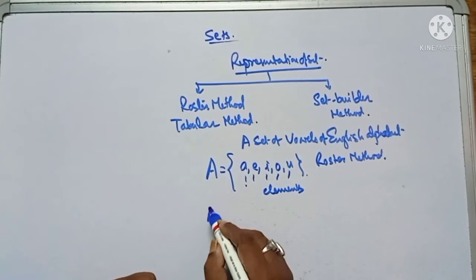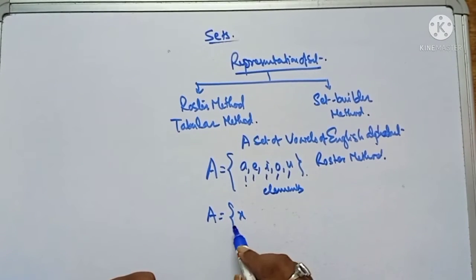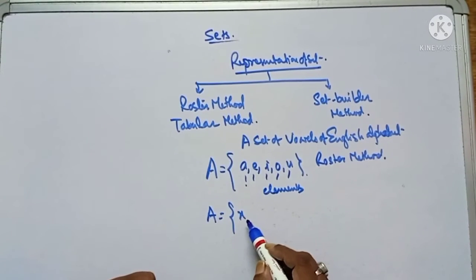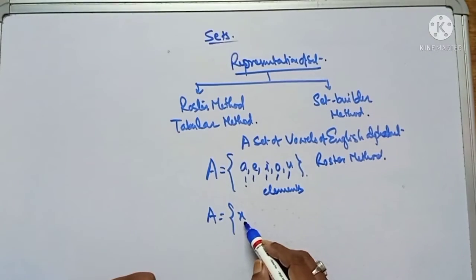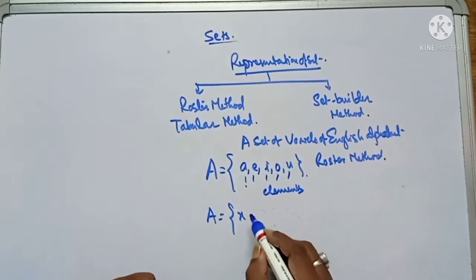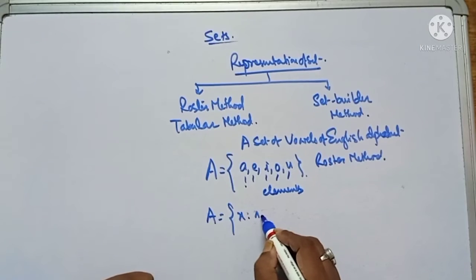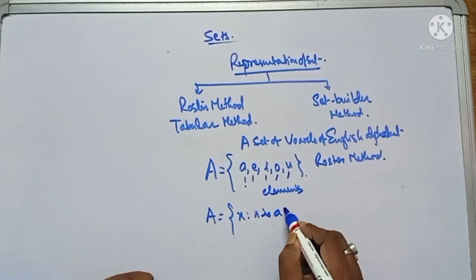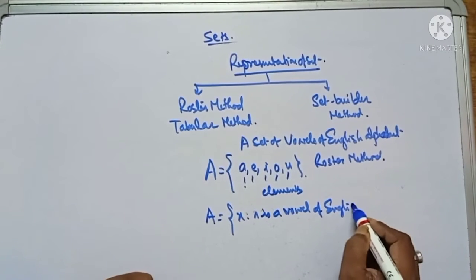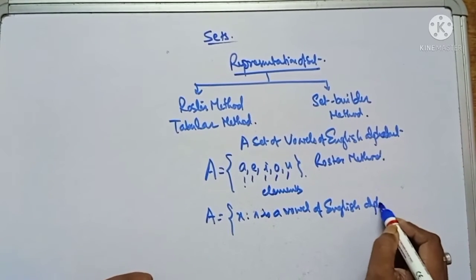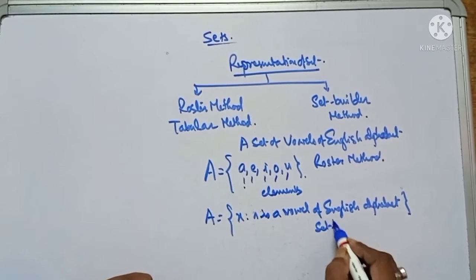In the set builder method we represent it like this: small letter x, the elements of this set are x, such that we have to define what x is. So x is a vowel of the English alphabet. This is the set builder method.